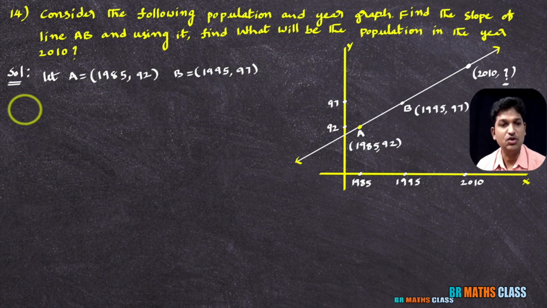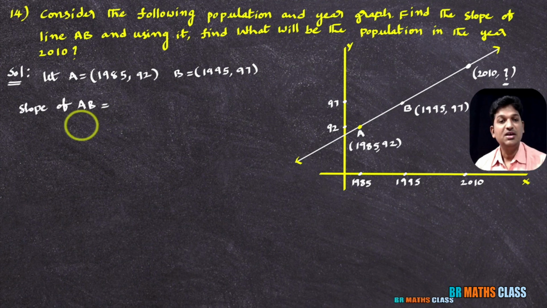Now I need to find the slope of AB. What is the formula for the slope of a line passing through 2 points? Y2 minus Y1 divided by X2 minus X1. Here I'll consider A as X1 Y1, B as X2 Y2.